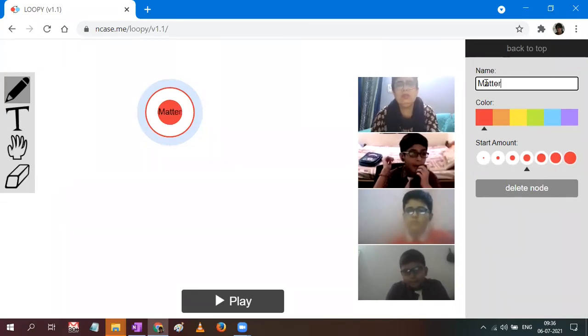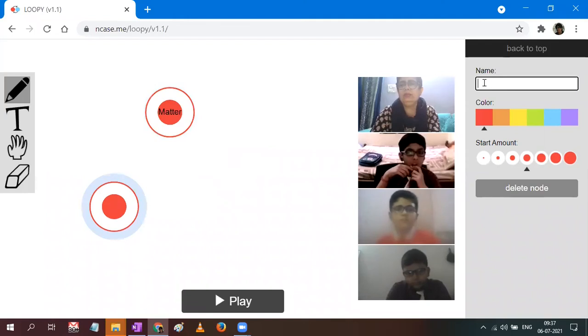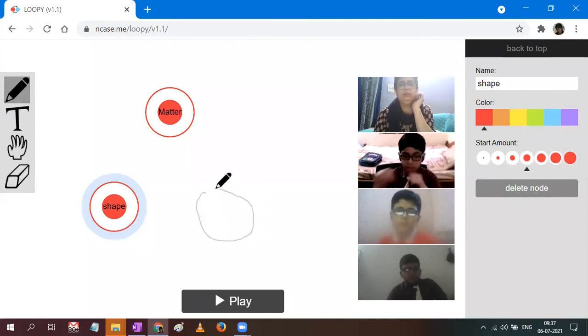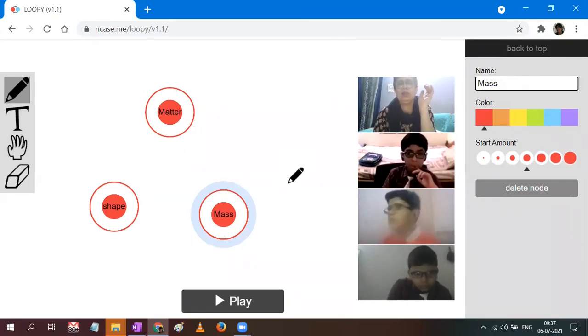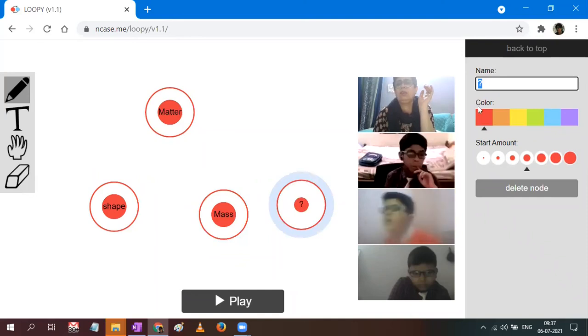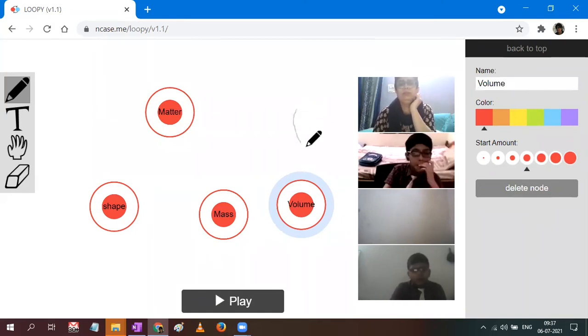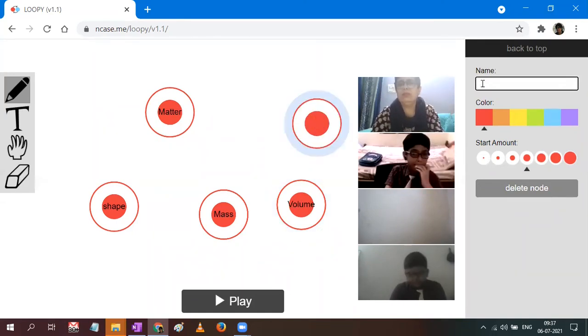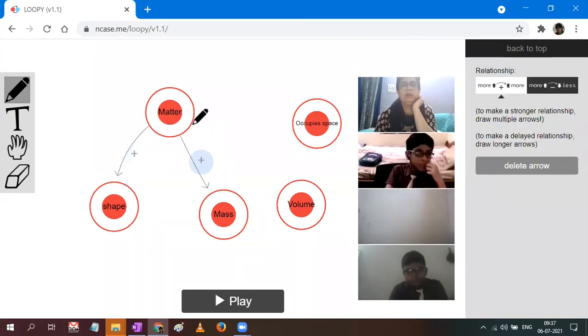Wait, the spelling is, this is matter. Matter has shape. Mass. Volume. Occupies space. Clear?